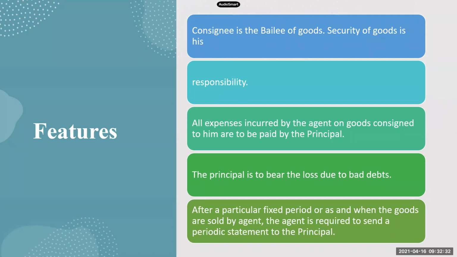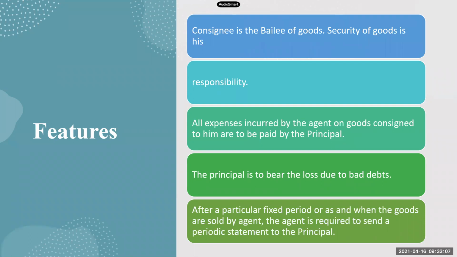Now, the consignor has sent the goods through transport to the consignee because he's in the other state, right? So the consignee will have to bear some unloading charges, some packing charges, some transport charges. Maybe he will have to incur some selling expenses. So all these expenses which the consignee is incurring to sell the goods have to be reimbursed by the consignor. Once the consignee has incurred them, the consignor will reimburse him all the amount for expenses.